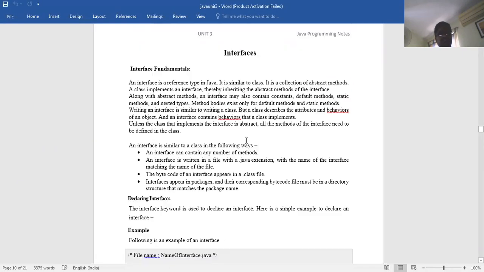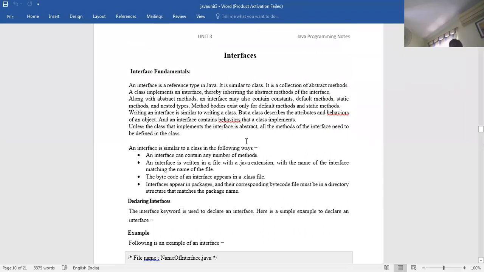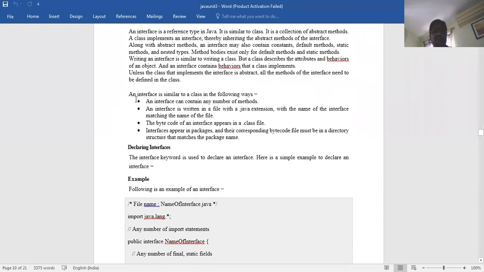So interfaces. As you know, multiple inheritance is not supported in Java. That is the reason we go for interfaces. An interface is similar to a class; it is a collection of abstract methods. An interface is similar to a class in the following ways. One, an interface can contain any number of methods.